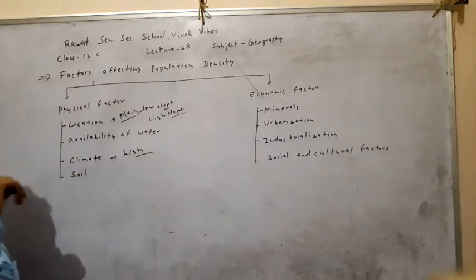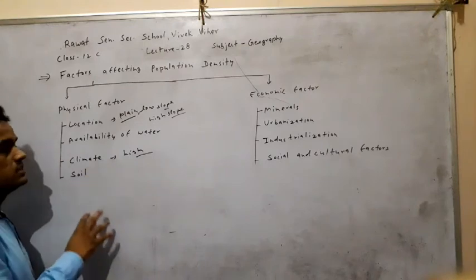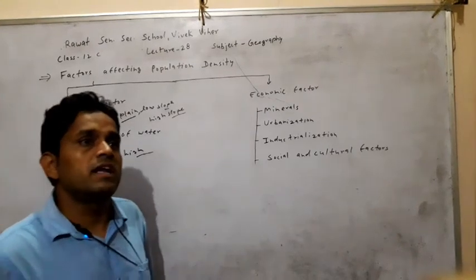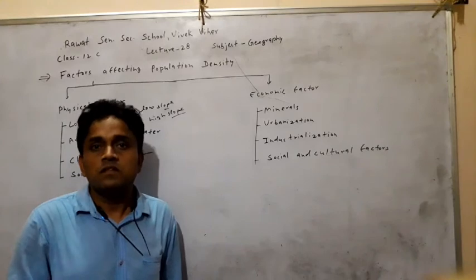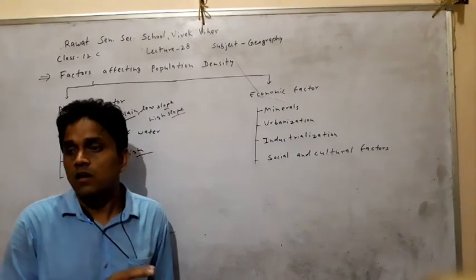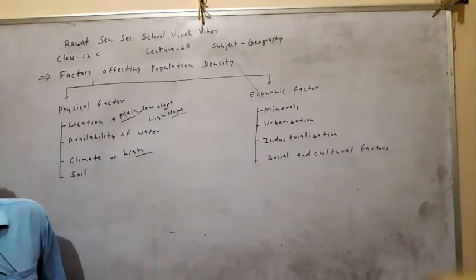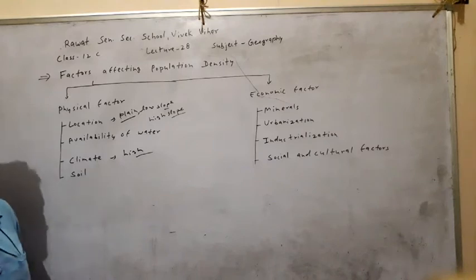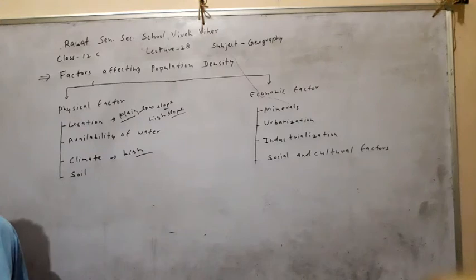Next is soil. Soil also affects the population density. Where there is fertile soil, there is high production, and high population density is found in this region. In desert soil, the population is very low. ठीक है, so fertile soil areas have dense population and intensive agriculture.